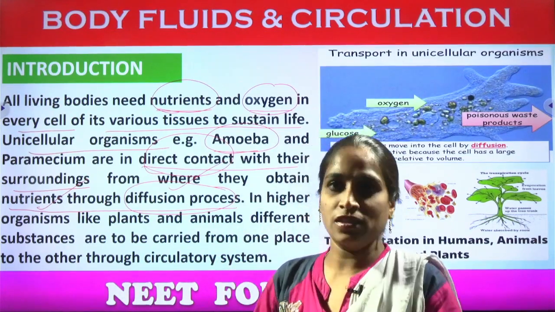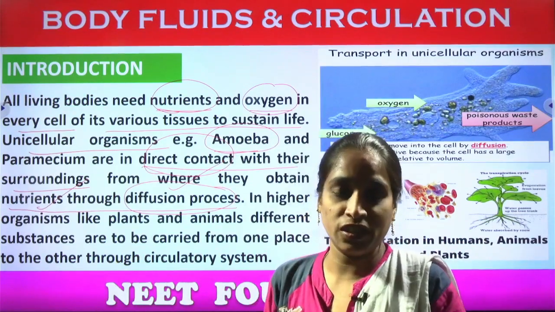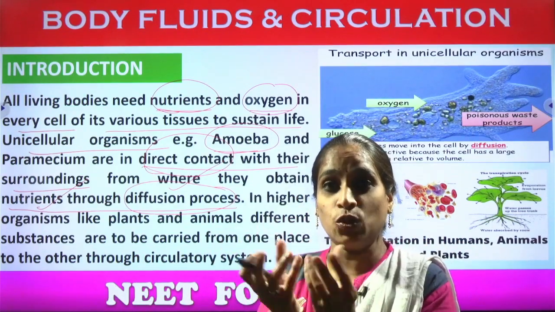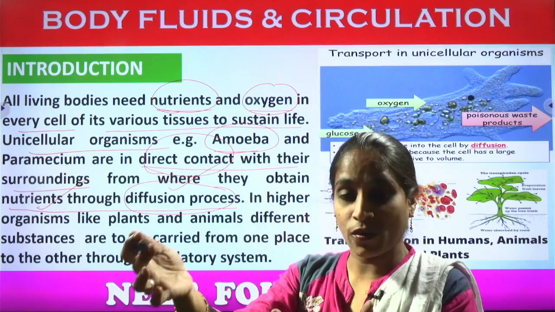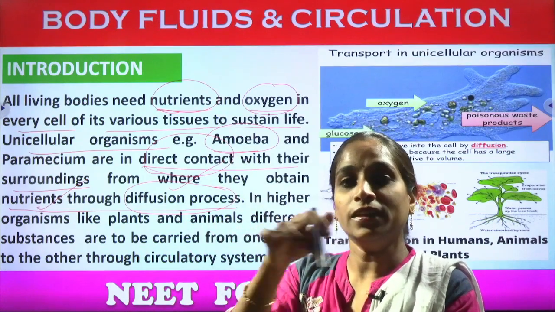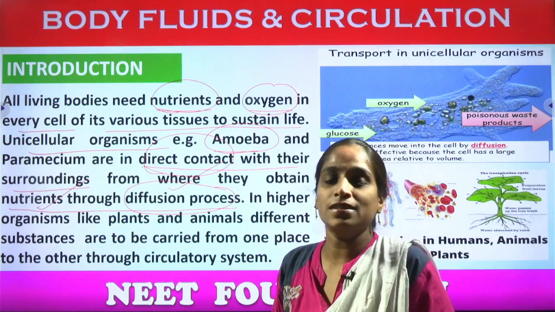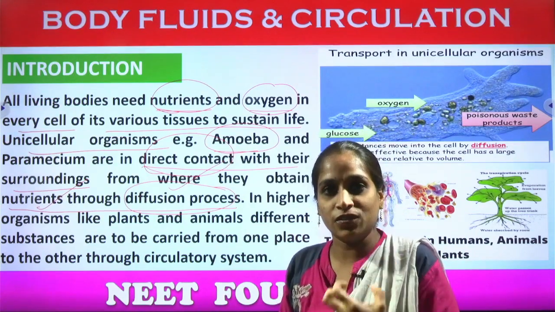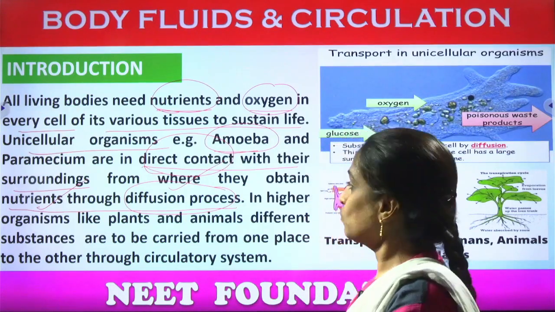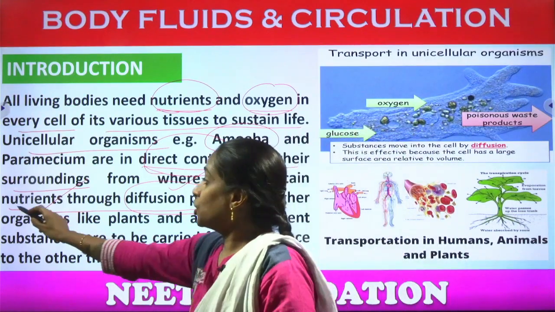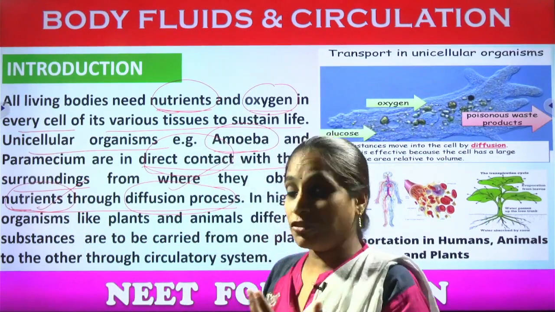Movement of substances from higher concentration to lower concentration, and it diffuses equally throughout the body, so that whatever nutrients are required by the body will be completely distributed, and the complete organism will receive the energy for undergoing the metabolic activities. Okay, so in unicellular organisms, the nutrients are taken up directly from the surroundings through the diffusion process.